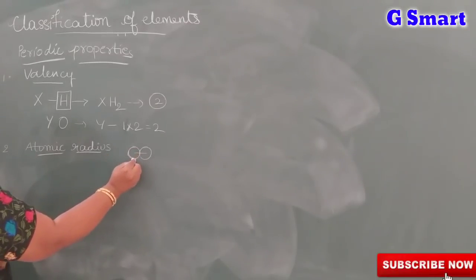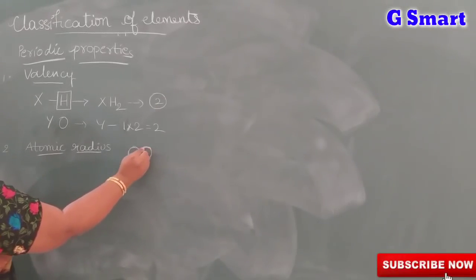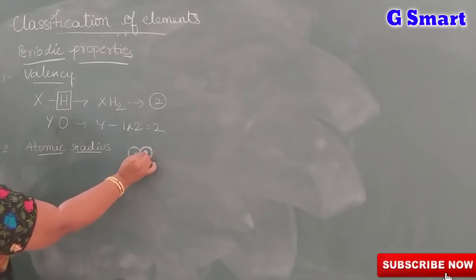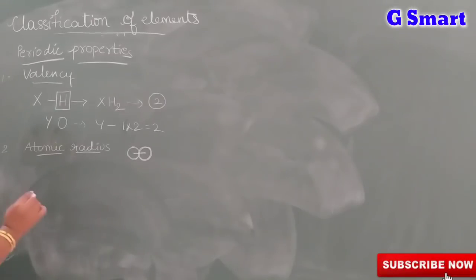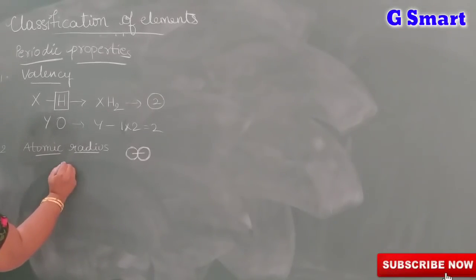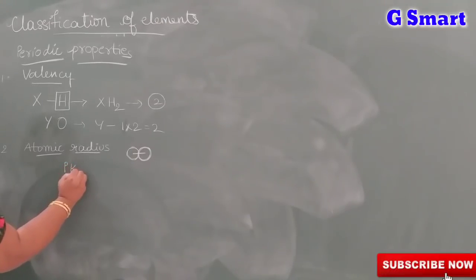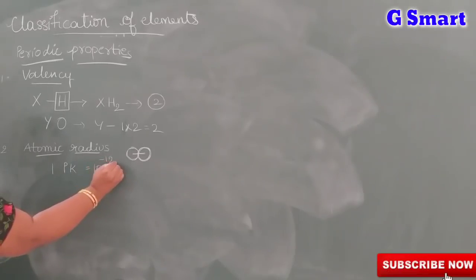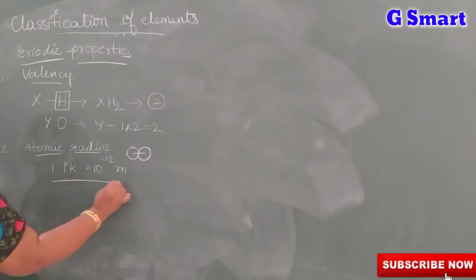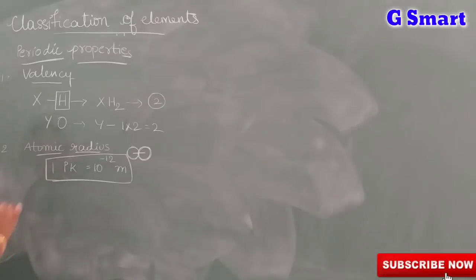Atomic radius can be expressed in picometers. 1 picometer is equal to 10 power minus 12 meters. This is very important. Atomic radius of an atom can be measured in picometers.